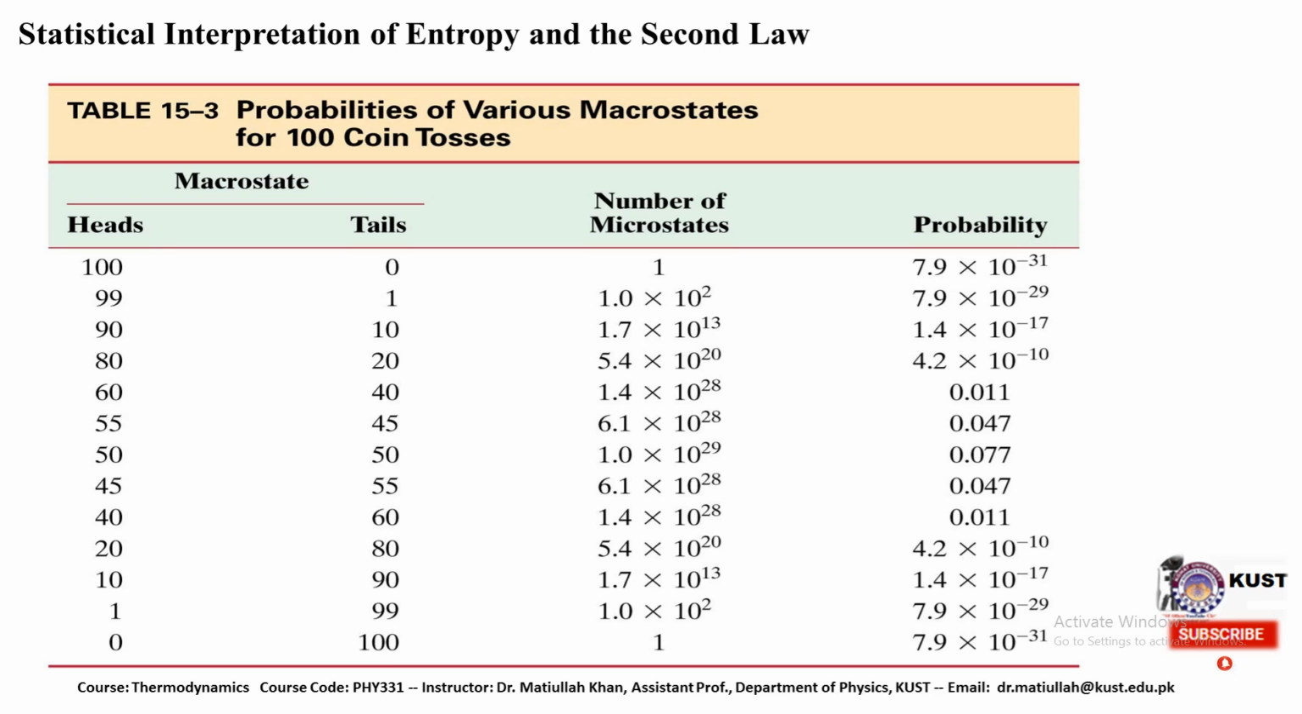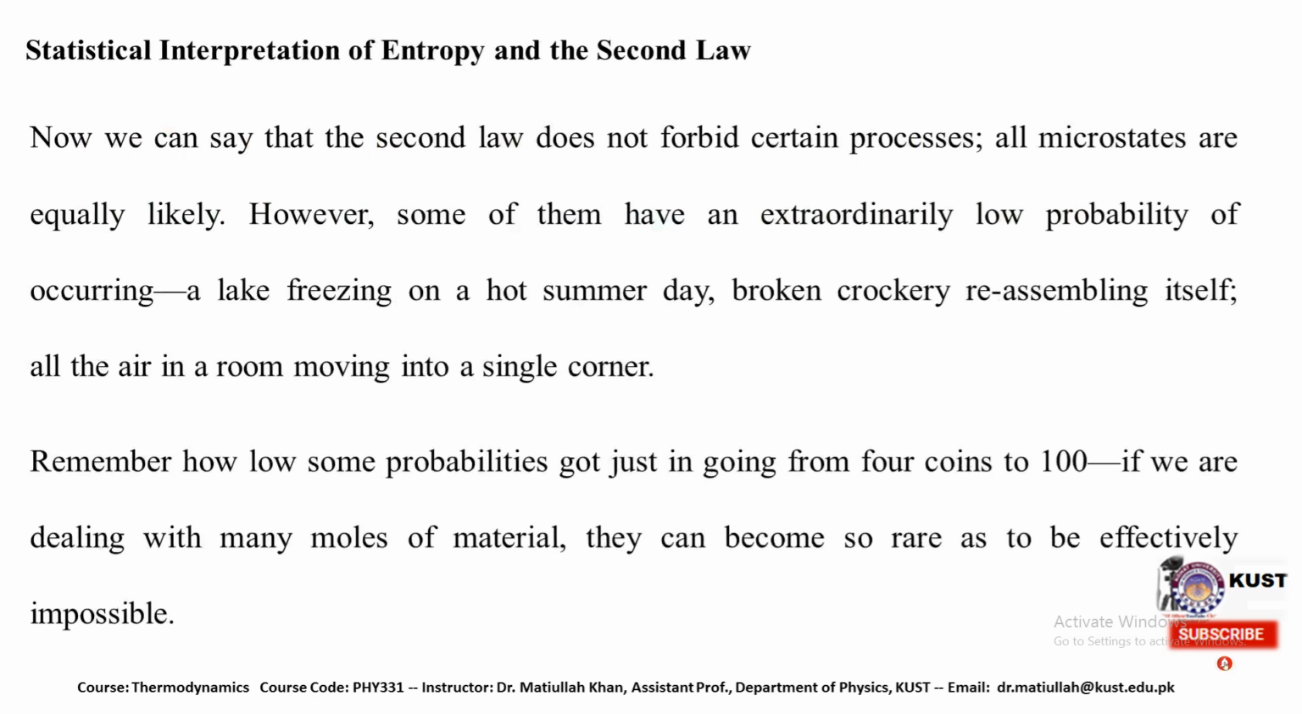So at the end, if we have all tails and no heads, a single microstate is possible in this case, and the probability of this single microstate is 7.9 multiplied by 10 to the power minus 31. So this is a simple arrangement of the different states. If we increase the number of particles, definitely the number of microstates will also increase, and that will change the probability of that particular system. So this is a simple table describing the number of microstates and the probability for 100 coins.